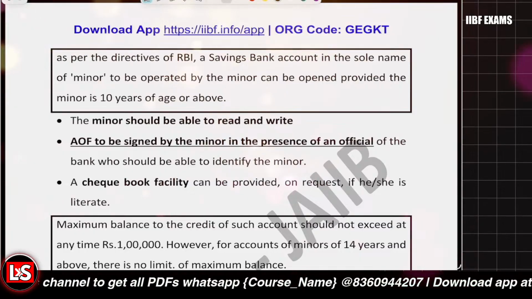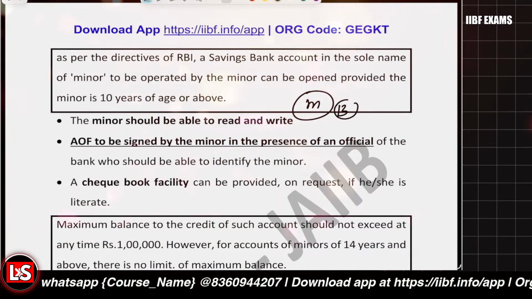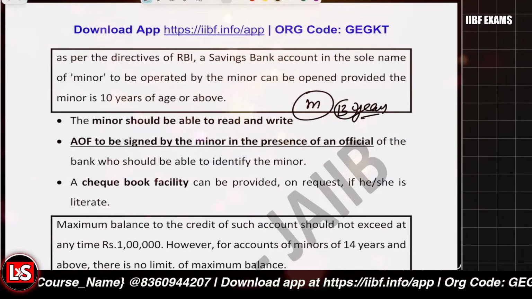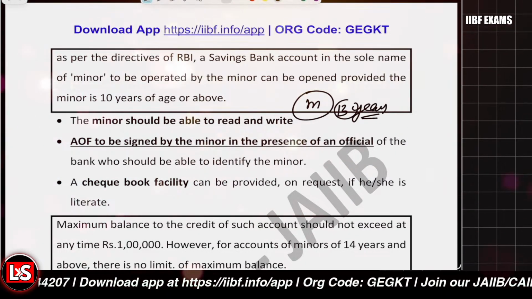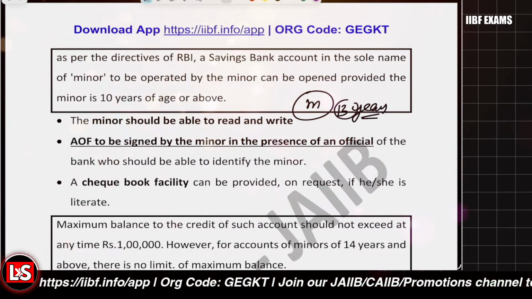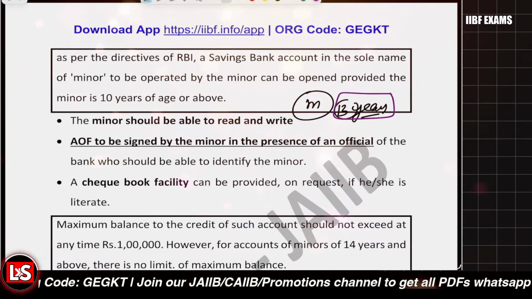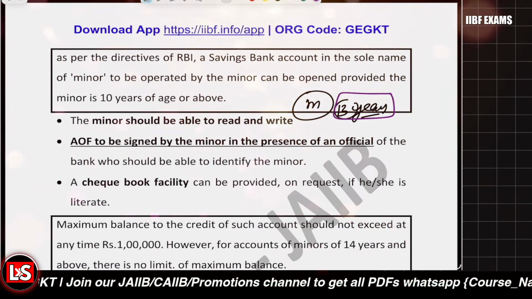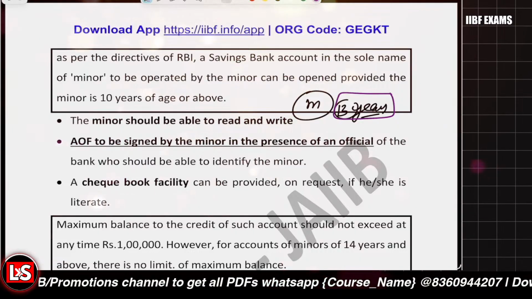Let's say you are dealing with person M who is aged 13 years. Can this minor open the self-operated account here? Is it allowed? Yes, it is allowed, because the person is aged above 10 years, so a self-operated account is allowed, but there are some conditions. What conditions?